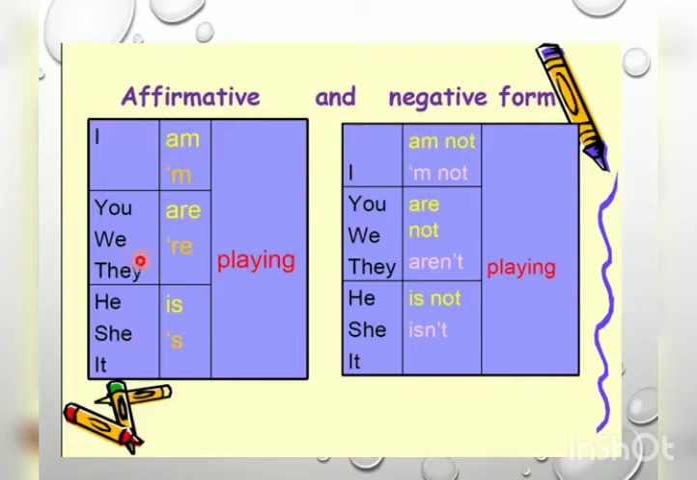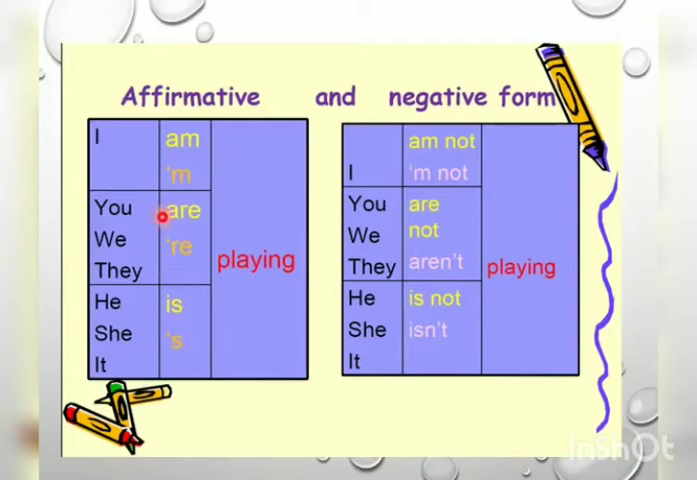Now with the help of this chart, you can understand the use of the subject with the helping verb and the continuous form of the verb. Now I has only one friend, that is am. I am playing. You are playing. We are playing. And these are the short forms of am, are and is: apostrophe m, apostrophe re and apostrophe s.